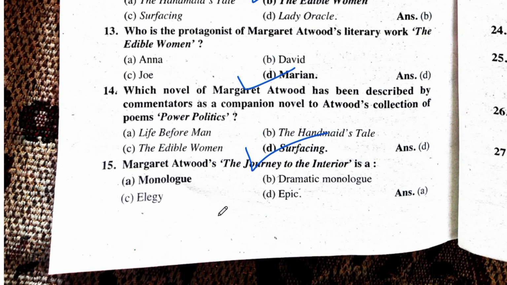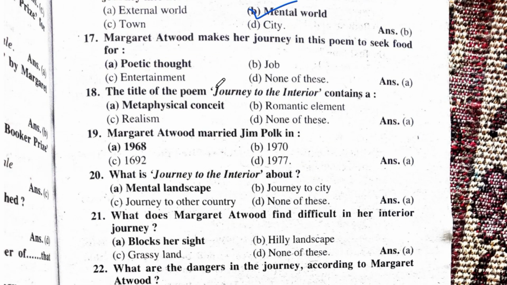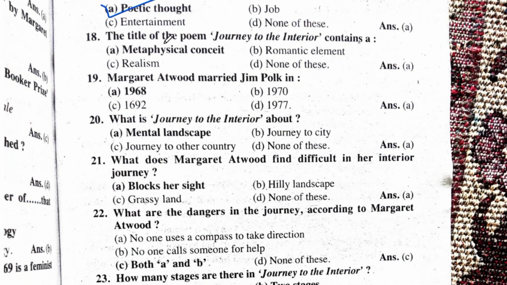Answer: Surfacing. 15. Margaret Atwood's The Journey to the Interior is a monologue. 16. In the poem Journey to the Interior, Margaret Atwood tangled journey into her mental world. 17. Margaret Atwood makes her journey in this poem to seek food for poetic thought. 18. The title of the poem Journey to the Interior contains a metaphysical conceit. 19. Margaret Atwood married Jim Polk in 1968. 20. What is Journey to the Interior about?